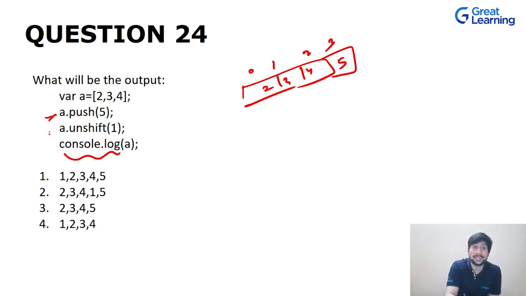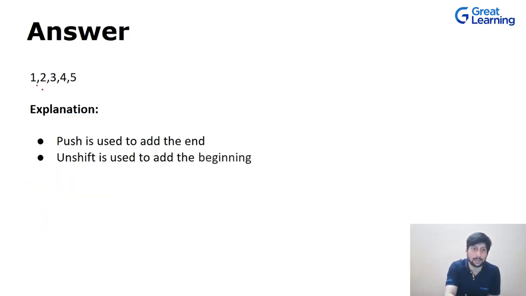Now, whenever we are using this unshift method with arrays, it will always insert the value at the beginning of the array. So it will be inserted over here, and now the indexing will change. 1 becomes 2, this becomes 3, this becomes 4. So the total length of this array is 5. As you can see, the output over here will be 1, 2, 3, 4 and 5. So this is the output.